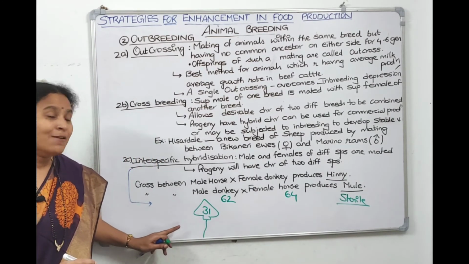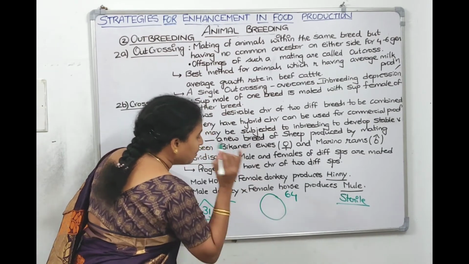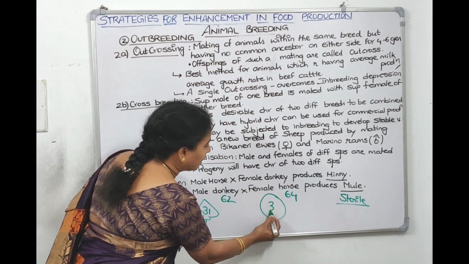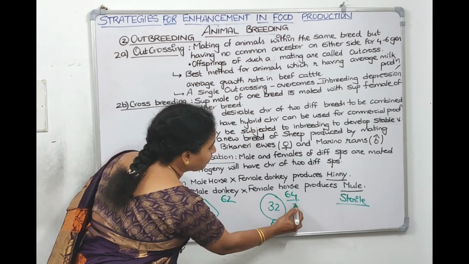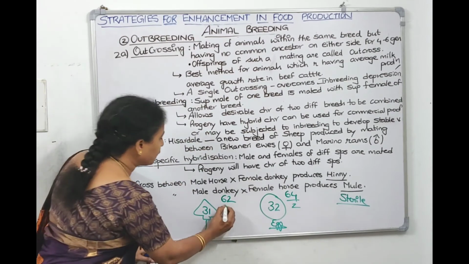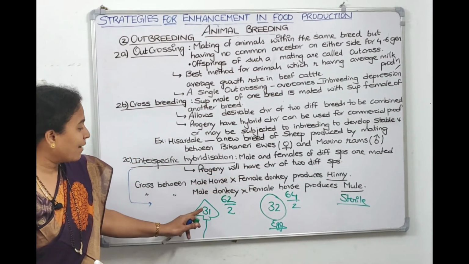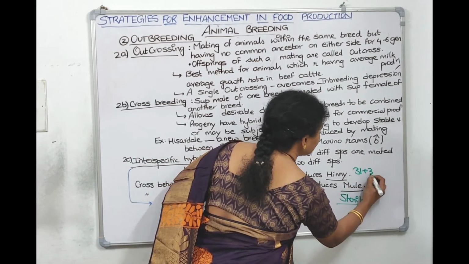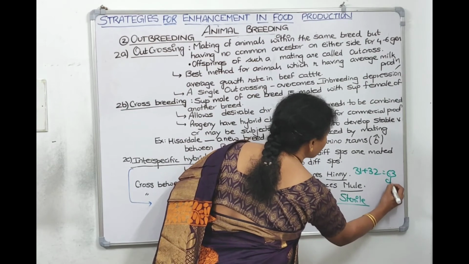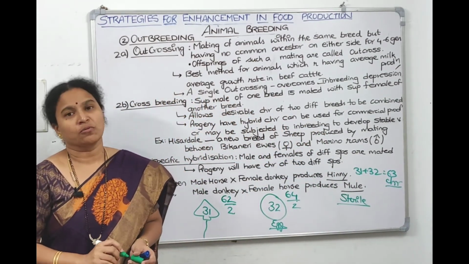When the female horse produces the egg, meiotic division is done and the egg contains 32 chromosomes. Half of 64 is 32, half of 62 is 31. So mule and hinny will have 31 plus 32, which is 63 chromosomes.